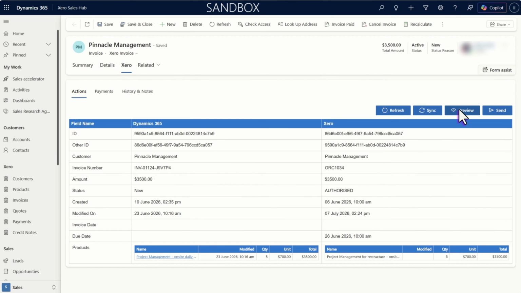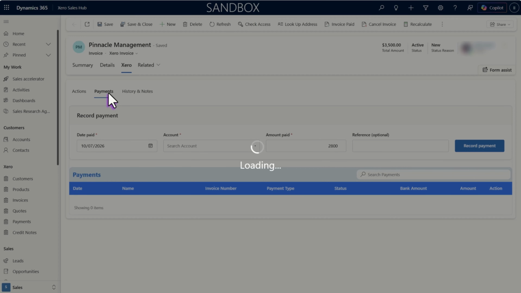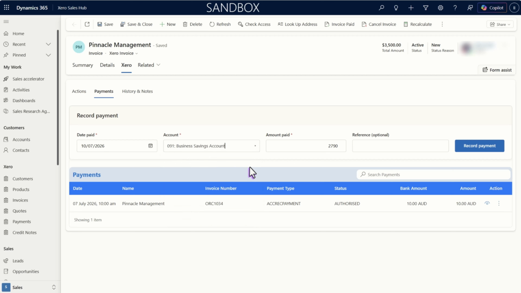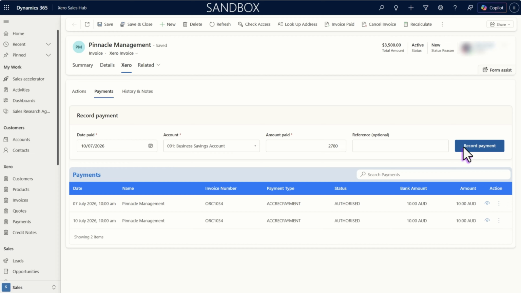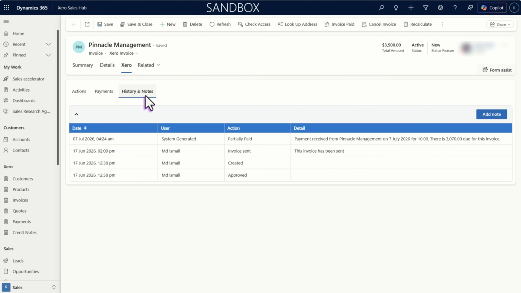Then there is a Payments tab, which is a unique feature where payments can be made from your end. Finally, there is the History and Notes tab, where you can document notes. These notes are directly reflected onto Xero.